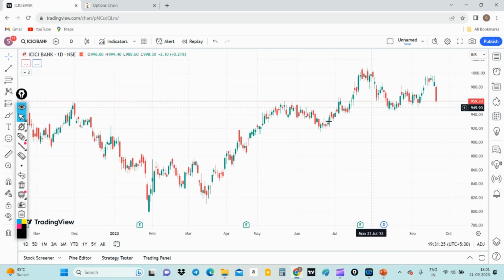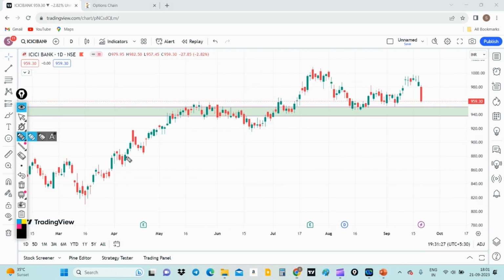ICICI Bank, if you see on a daily time frame basis, today's candle is not that great. It has engulfed. We had a lot of consolidation in this around 970 to 960 zone. Today's candle has broken this zone, and it has entered this channel, the horizontal pattern. So we might expect a similar thing to happen before cracking down to the downside, or it might retest this level, and then if it has to correct, it will happen from that level. So I hope I'm clear with the levels.